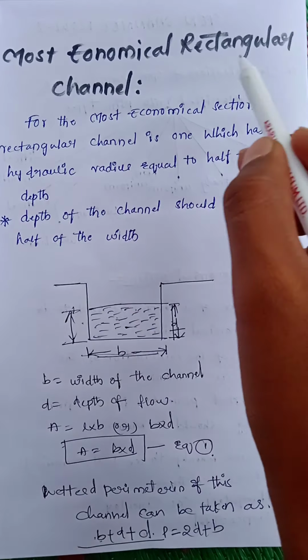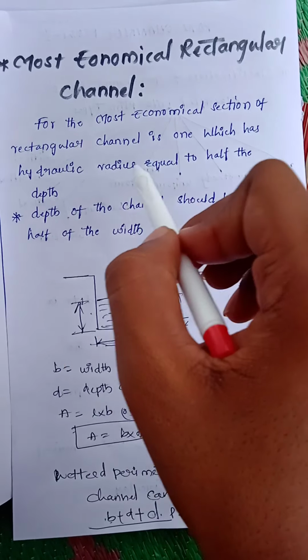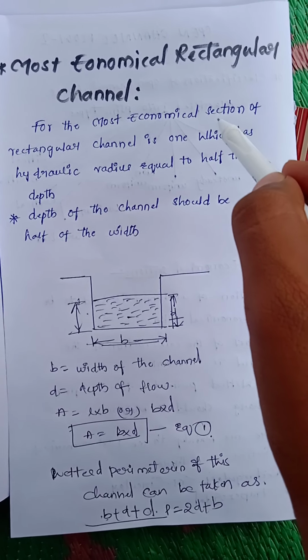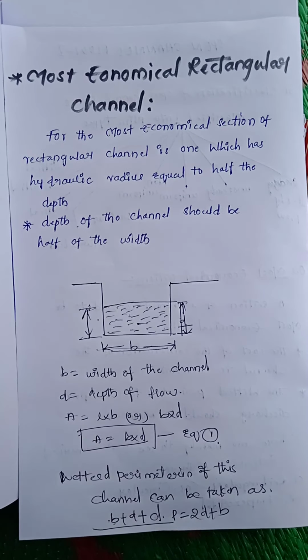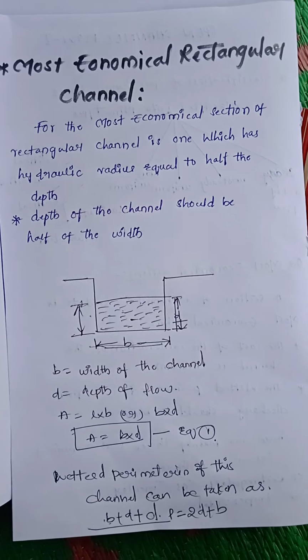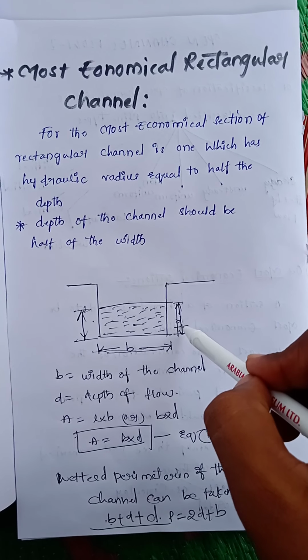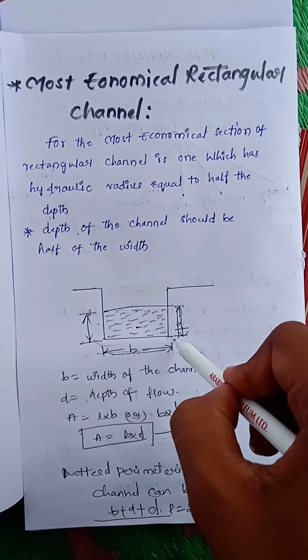Let us discuss the most economical rectangular channel. The most economical section of a rectangular channel is one which has the hydraulic radius equal to half of the depth. Then it is said to be the most economical rectangular section. And the depth of the channel is equal to half of the width. Then it is known as the most economical section. Let us derive an equation for the rectangular channel. Earlier we have seen the conditions of the most economical section of a rectangular channel.